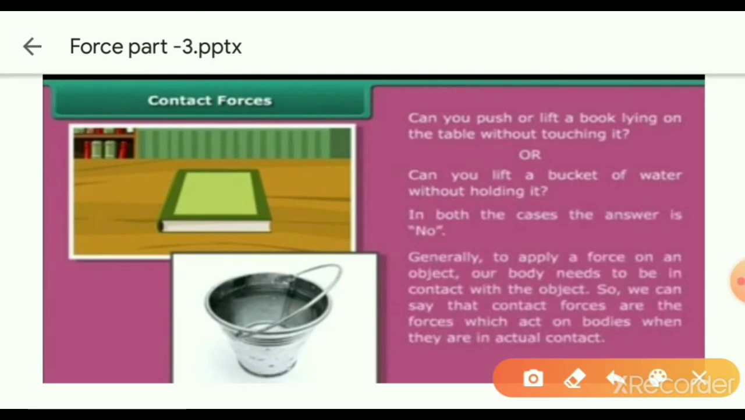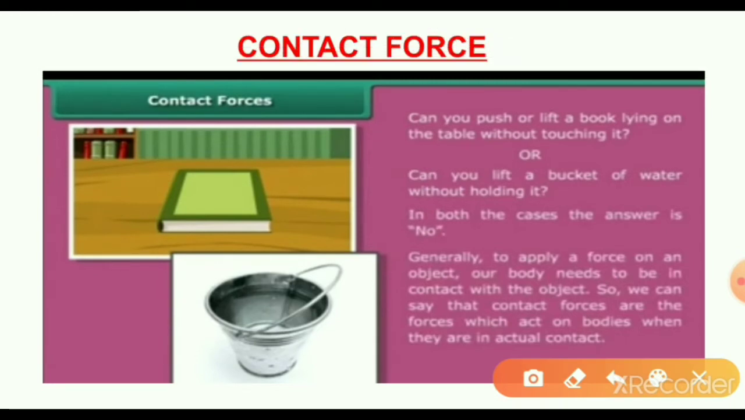So first one, the contact force. What is the contact force? The interaction between objects, where the two objects are in contact. The contact force works at the point of contact. For example, pushing a car, hitting a ball, kicking a ball. These are the examples.